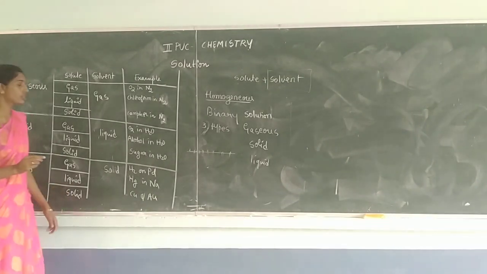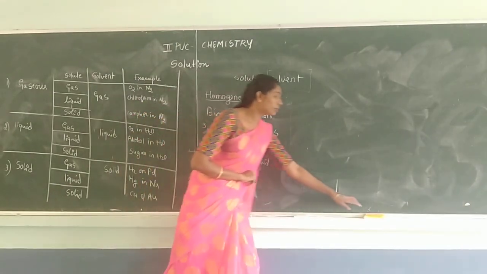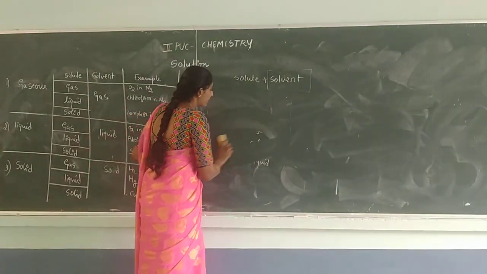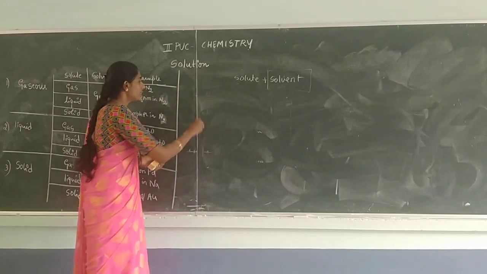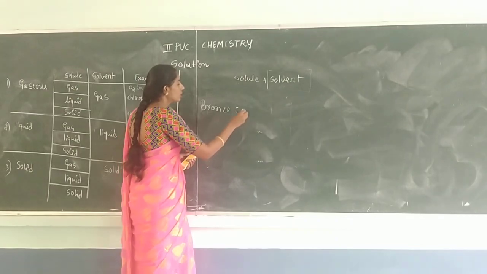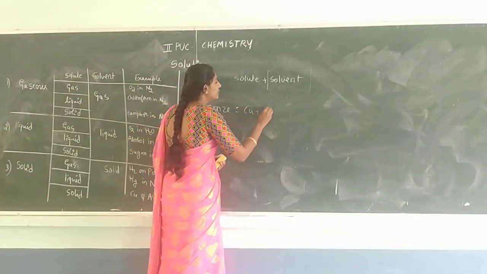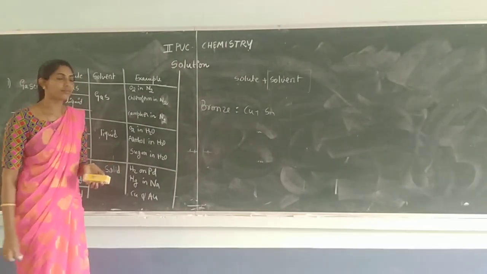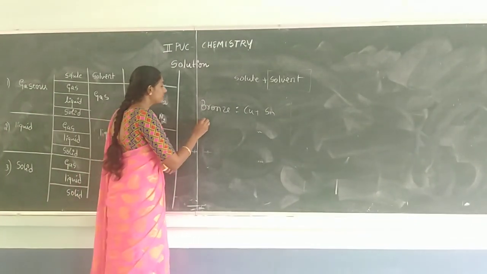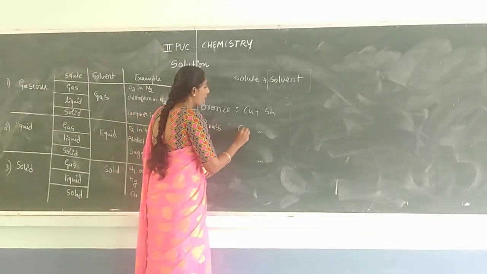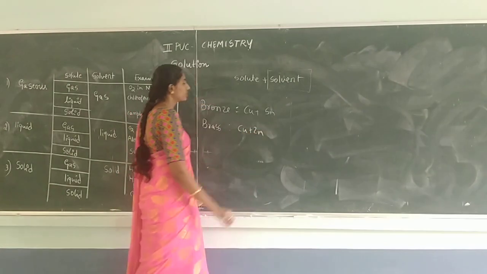What are the other alloys present? It must be binary, the alloys must be binary. For example, you can consider bronze, that is copper and tin. Copper and tin is the bronze, and you can consider the brass. It is copper and zinc, right?